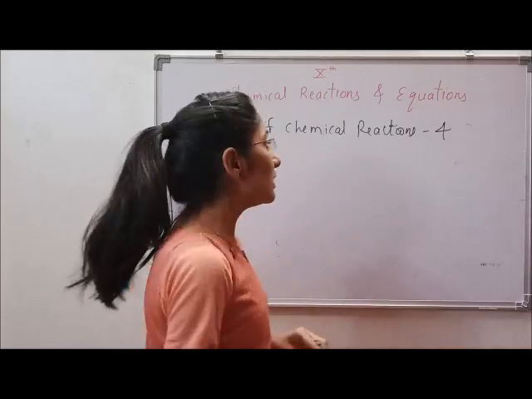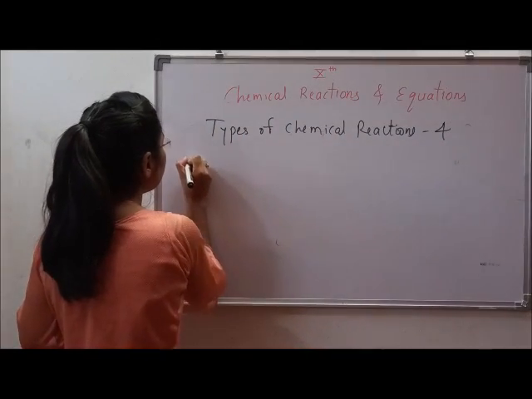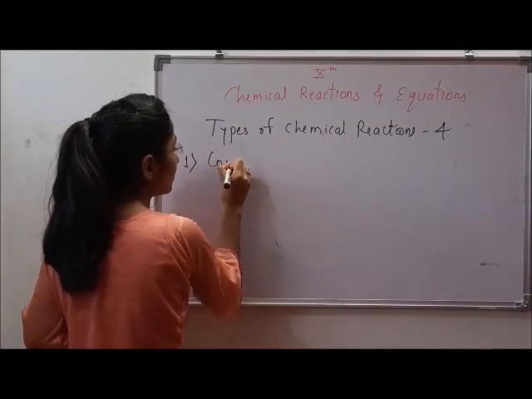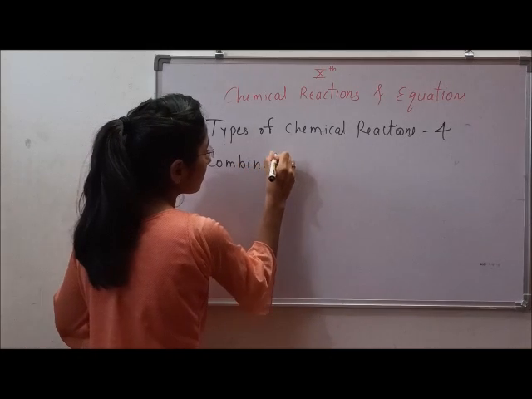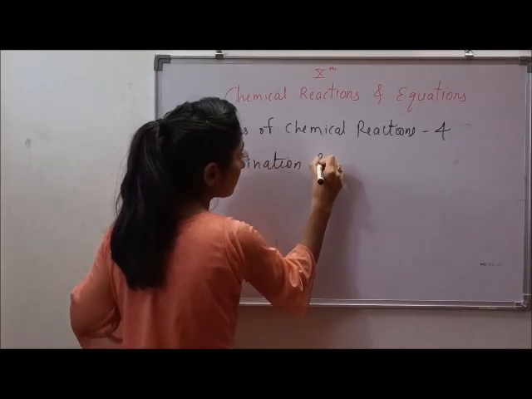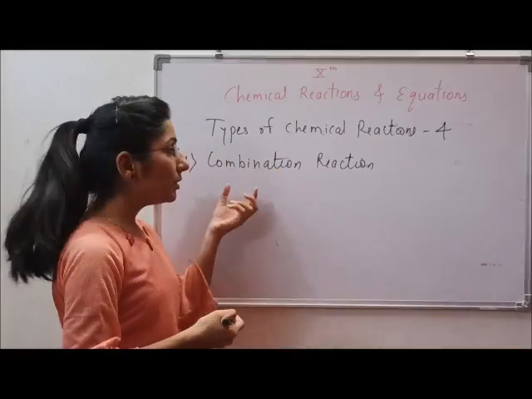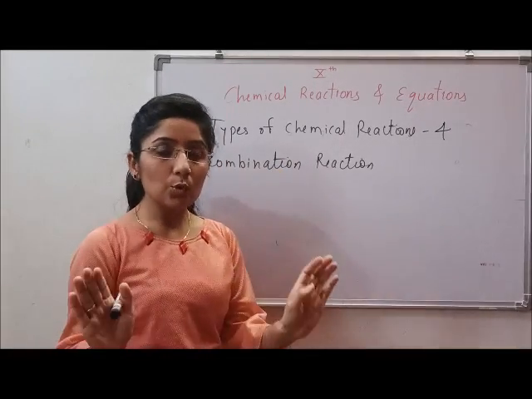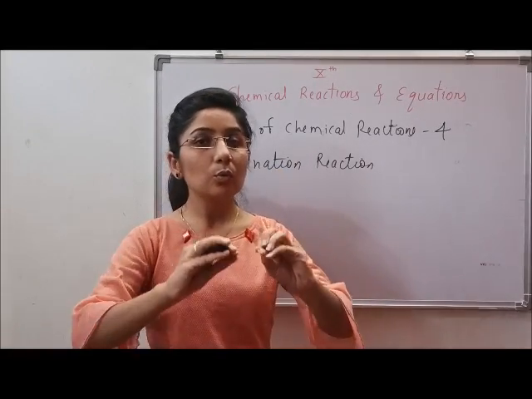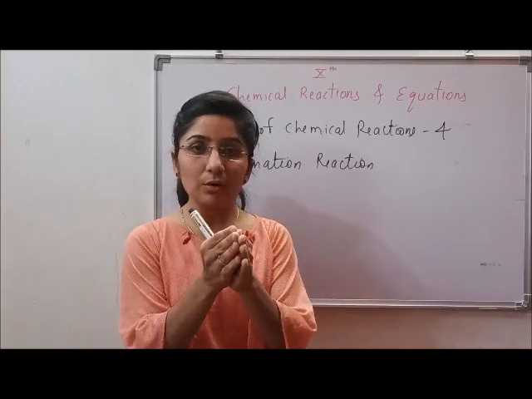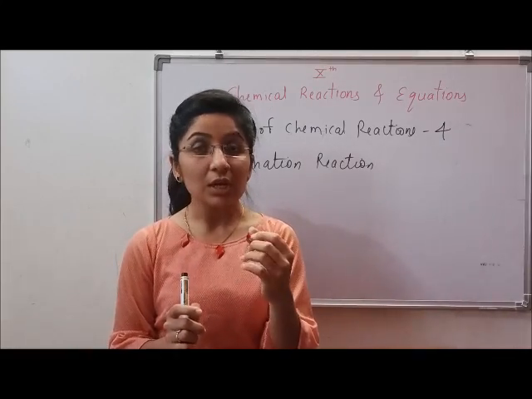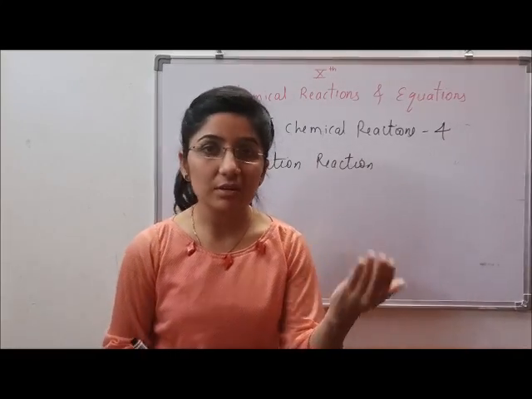The first of them is the combination reaction. As the name indicates, in a combination reaction, 2 atoms or 2 different molecules combine together to form a single molecule. That is called the combination reaction.